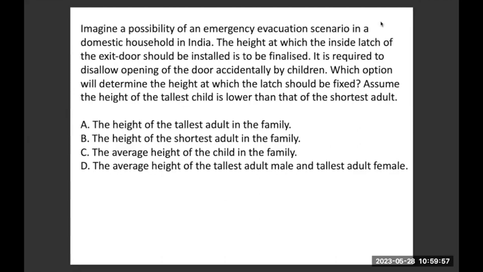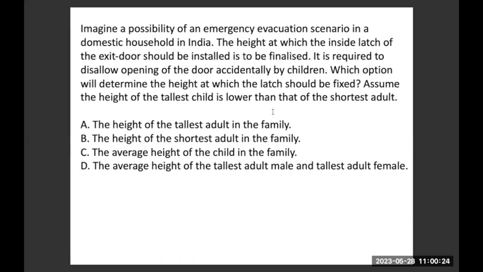In this case, the correct answer will be the height of the shortest adult, because it's already told that the first condition is the child should not be able to open it. And the next condition is, I don't have to worry about the height of the tallest child, because it's said that the shortest adult in the family is taller than the tallest child. So I don't have to worry much about the child part.